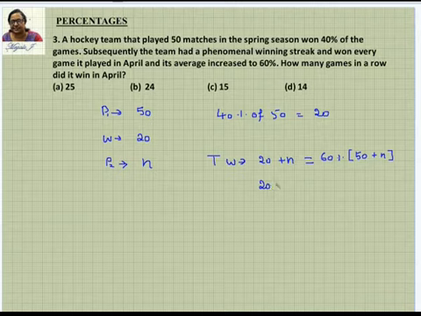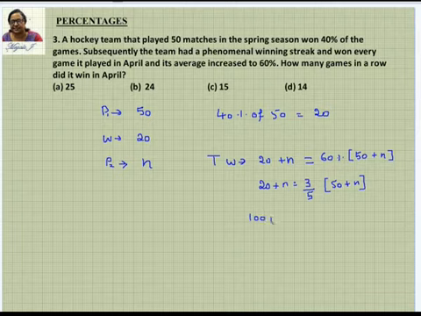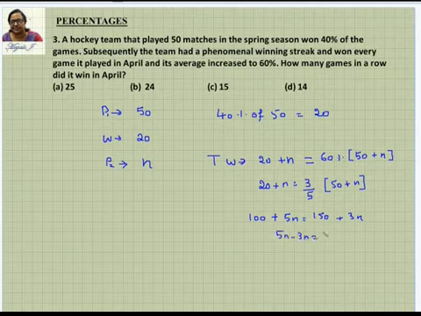So 20 plus n is 3/5 of 50 plus n, since 60% is 3/5. Bring this 5 to this side, so this is going to be 100 plus 5n, which is equal to, bringing this 3 inside, 150 plus 3n. Now I can bring this 3n to this side, so it is 5n minus 3n, and here it is 150 minus 100.